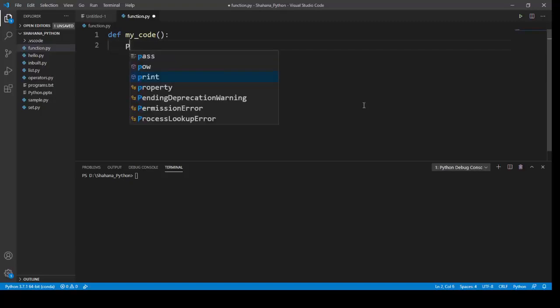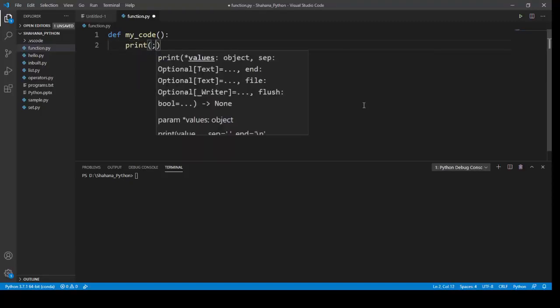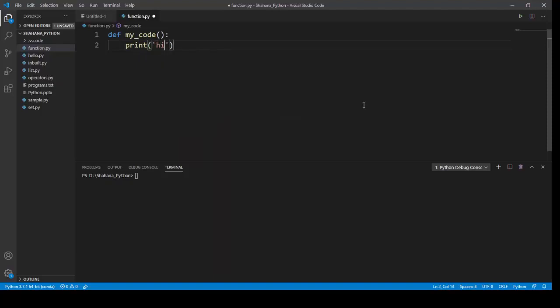Then I'm printing hi, and once again I'm printing another hi outside of this function. I've created my function using the def keyword, my function name is my code, and I'm printing a simple hi string within my function. Outside my function I have created another print statement.